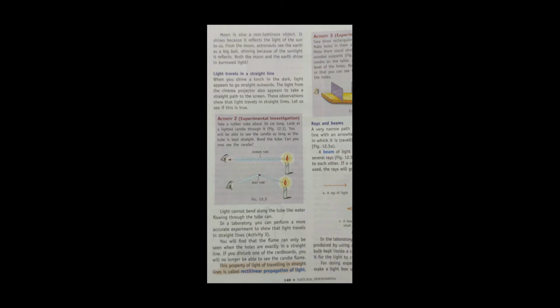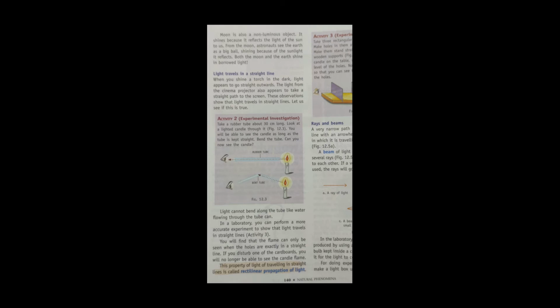There is another activity to show that light travels in a straight line. You can see two setups there. Take a rubber tube about 30 cm long. Look at the lighted candle through it. You will be able to see the candle as long as the tube is kept straight.